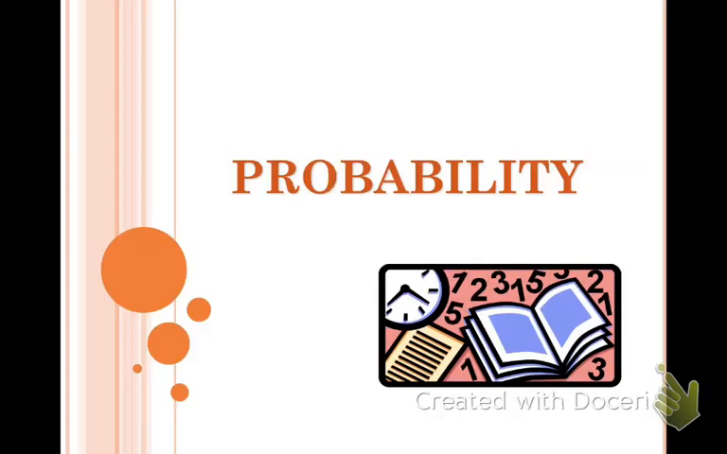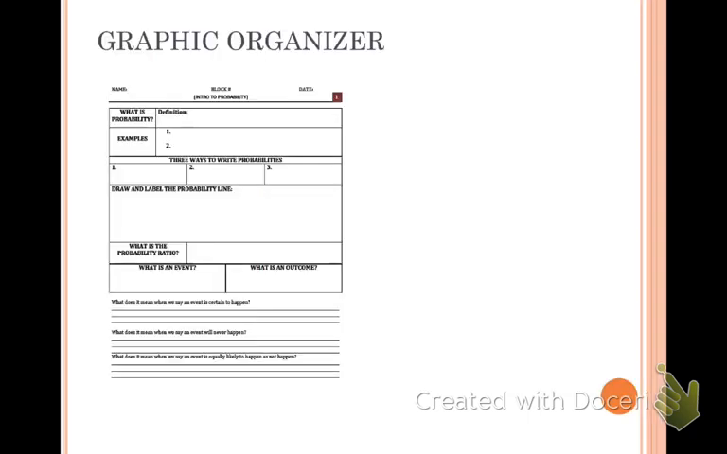Probability. We're going to go pretty quick. We're going to use both sides of the graphic organizer, which you're going to need. It's going to be graphic organizer number 4. We're going to go through all of this, but I'm going to move fast. So if you have questions, you're going to have to stop me or stop the video and go back, or come and ask me. So here we go.